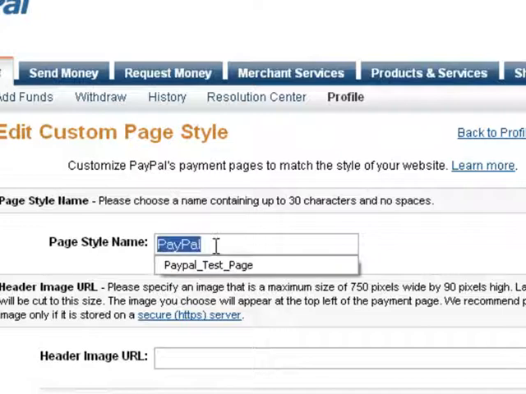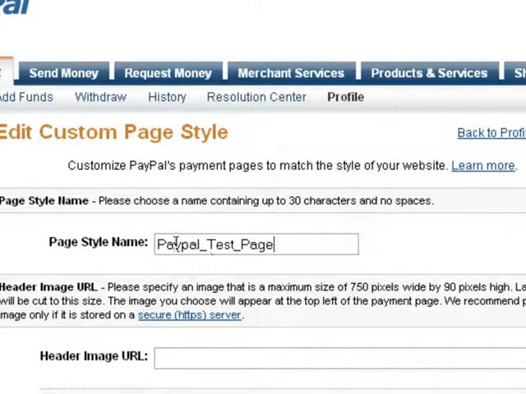So let's go ahead and create a name. You can name it whatever you want because this is not going to show up anywhere except on the PayPal account. If this is for a particular blog or a particular website to kind of match that theme, then just give it that name. You know, it doesn't have to start with PayPal. Just name it whatever you want. You've got 30 characters to go with and no spaces.